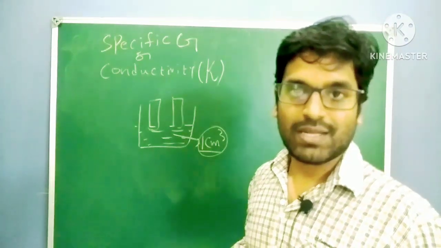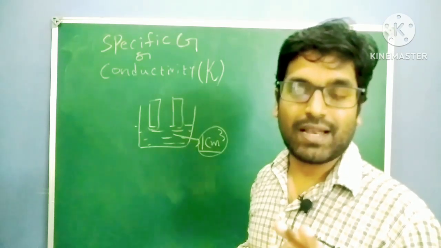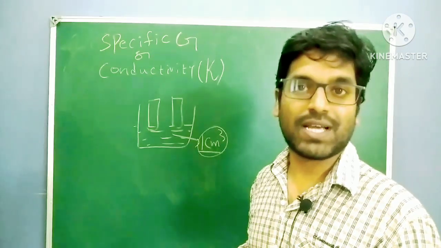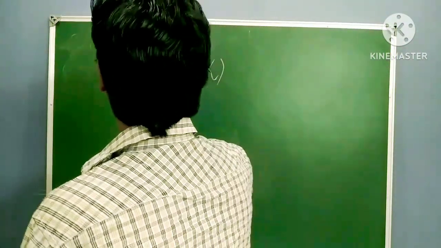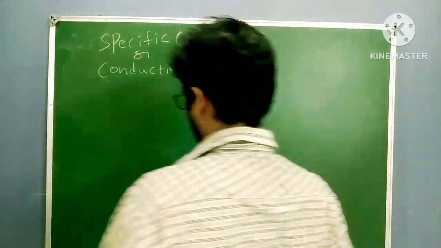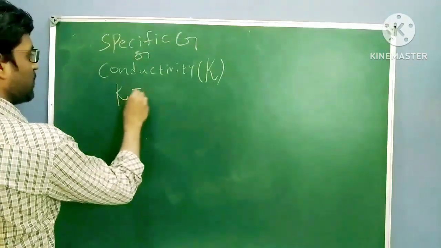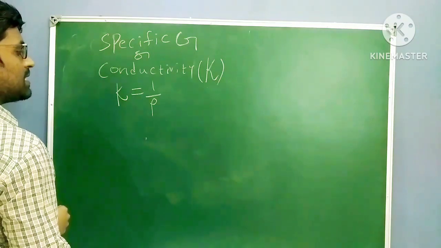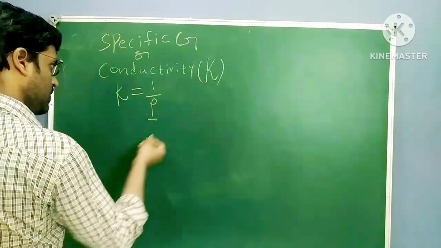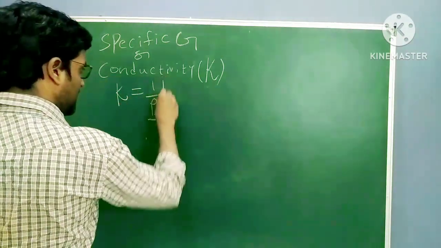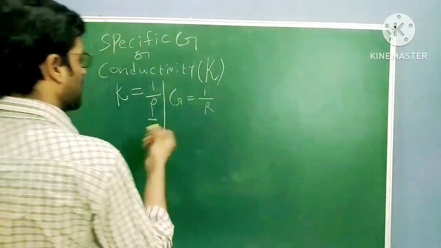So the rate of flow of charges in 1 centimeter cube area of electrolytic solution is nothing but your specific conductance or conductivity. So this is the definition. Now what is the formula of this? Conductivity equal to 1 by resistivity. If you can find out this resistivity, then you can get the formula. Then we know conductance equal to 1 by resistance.